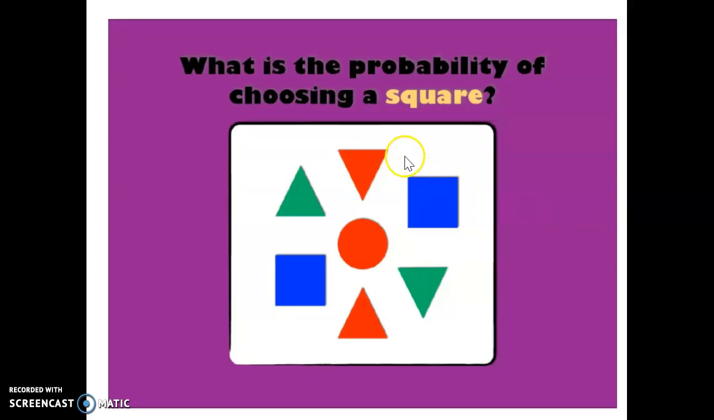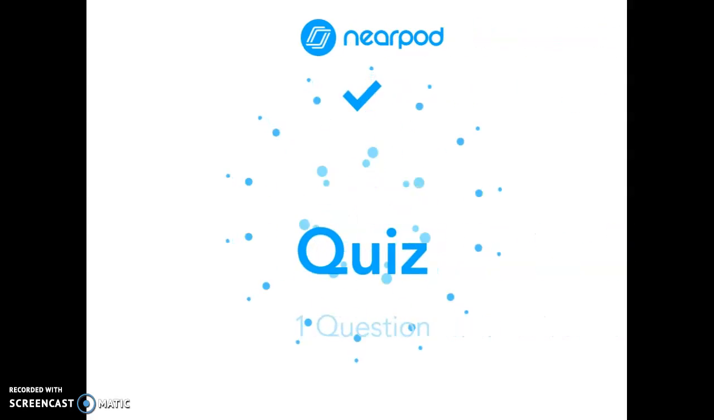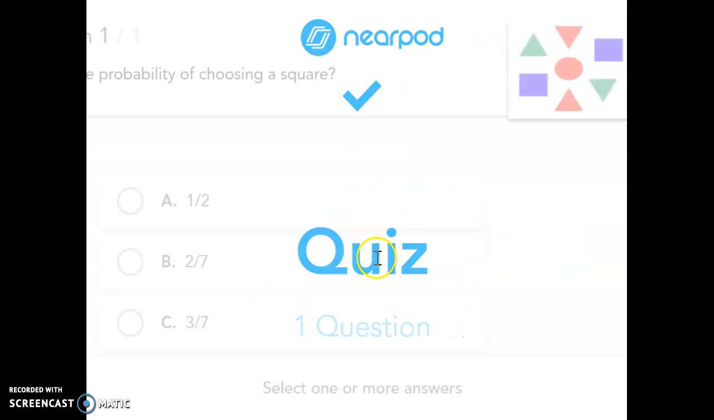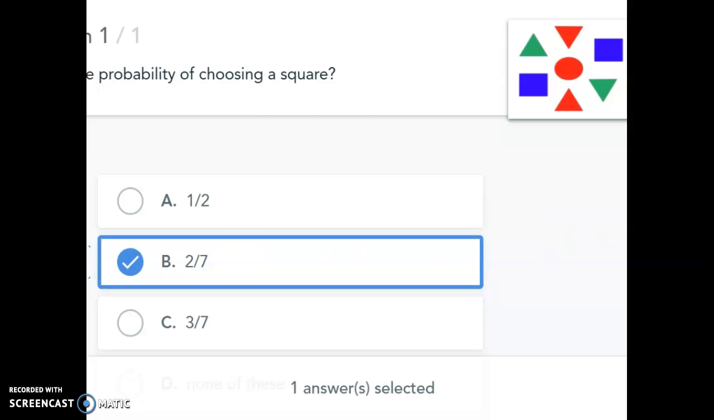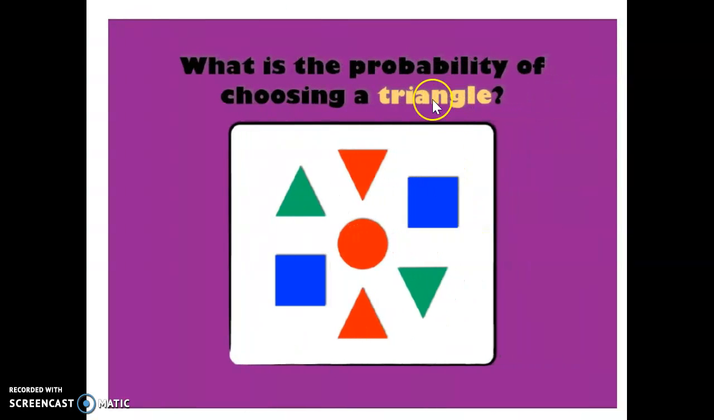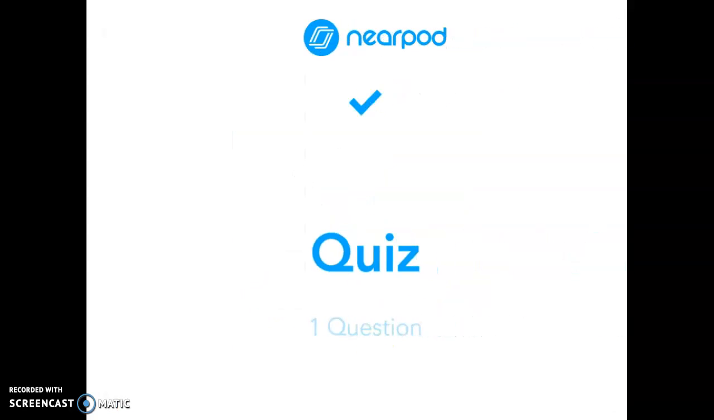What is the probability of choosing a square? Okay, yes, 2 yeses. 1, 2, 3, 4, 5, 6, 7. 2 out of 7. What is the probability of choosing a triangle? 1, 2, 3, 4 out of 1, 2, 3, 4, 5, 6, 7. 4 out of 7.